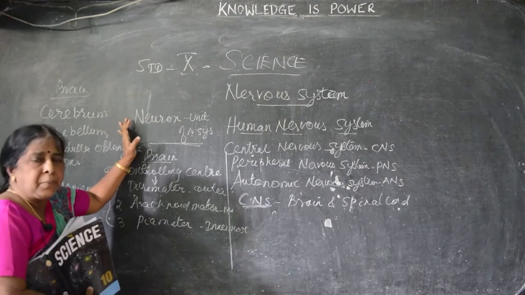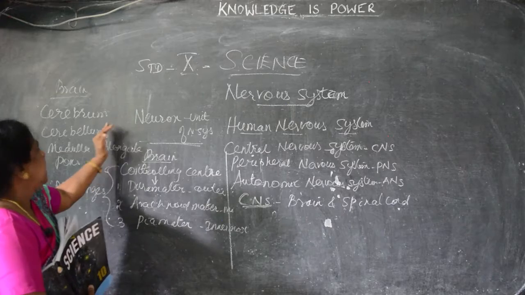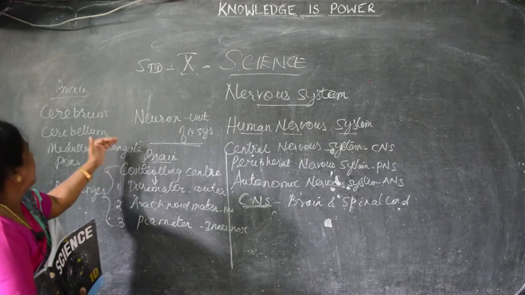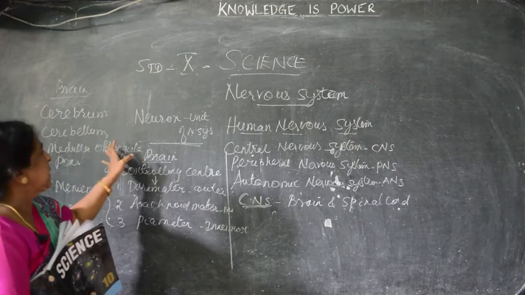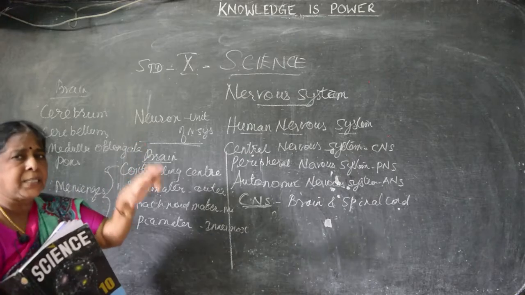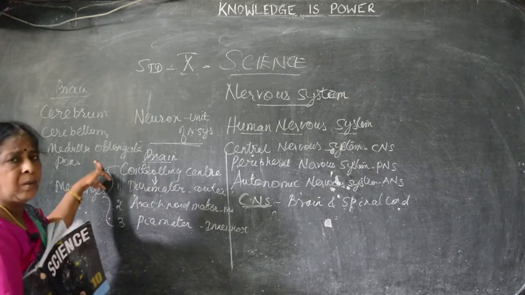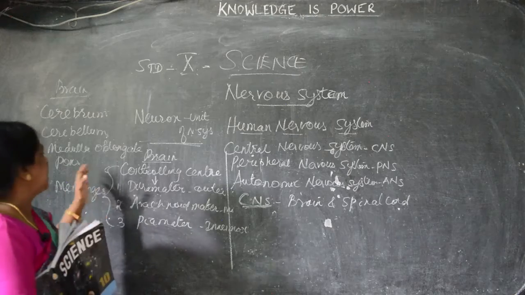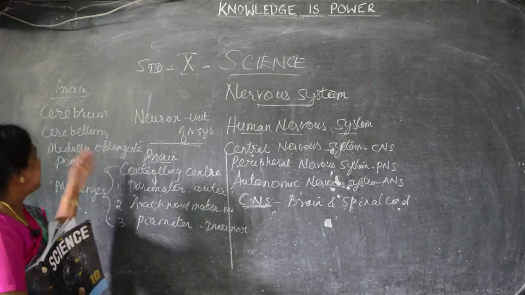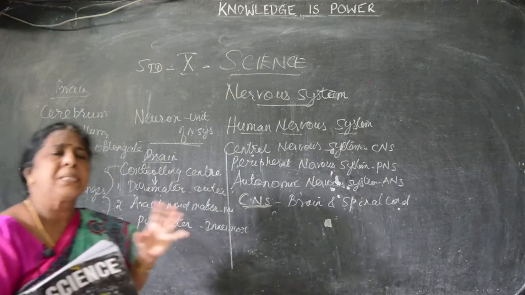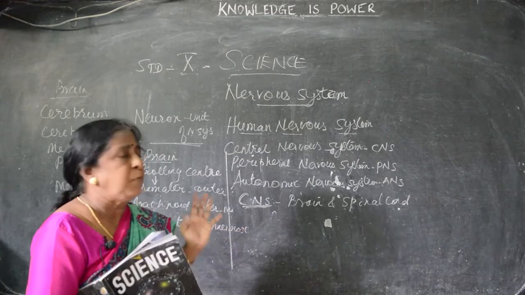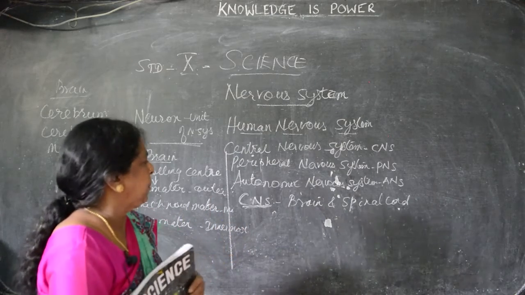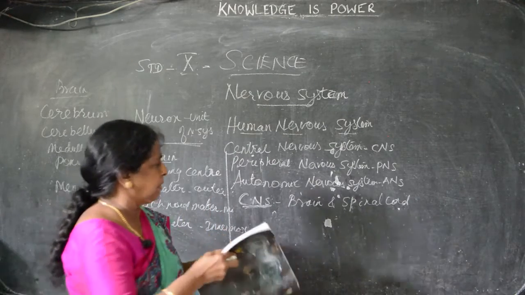In this, cerebrum is the biggest part of the brain. Cerebellum, next to that, has two lobes. Medulla oblongata is a connective thing which extends into the spinal cord. Pons is the connective bridge, and the two lobes are connected by the pons cerebelli. Let us see cerebrum first. Cerebrum is the biggest part of the brain. Three-fourths of the brain is covered by cerebrum. So what are the parts present in that, we will see.